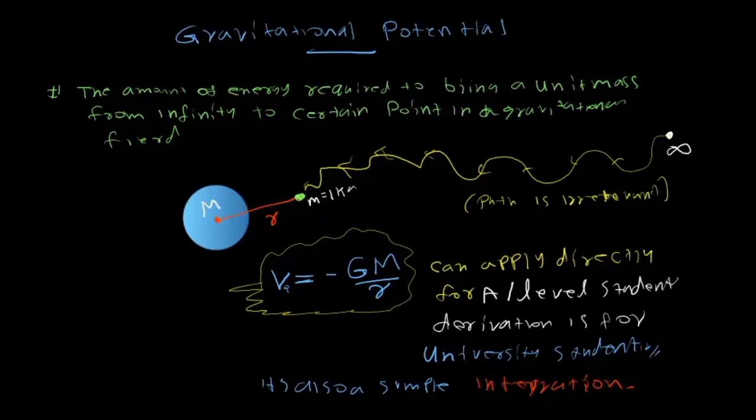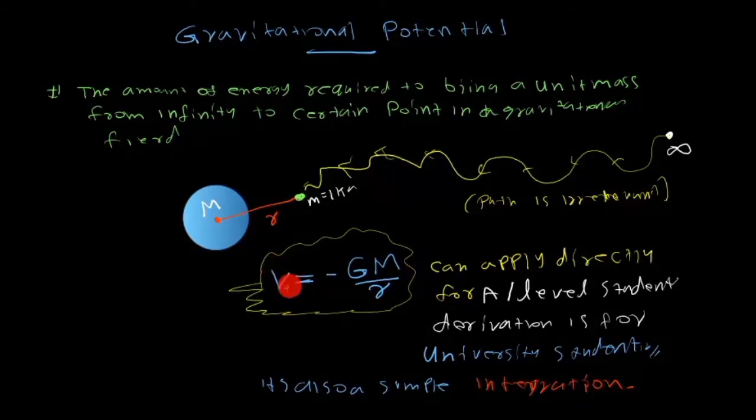So let's consider a certain bigger mass, like the earth or the sun. You can bring a unit mass to some distance r away from the center of the object, from infinity. The path is really irrelevant. You can take any circular path, revolving a few times around the object and come there, or come directly. The energy is a scalar quantity, so there is no need to consider the path.